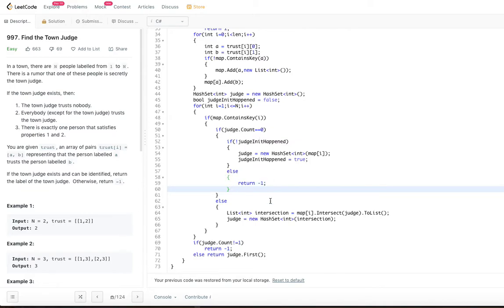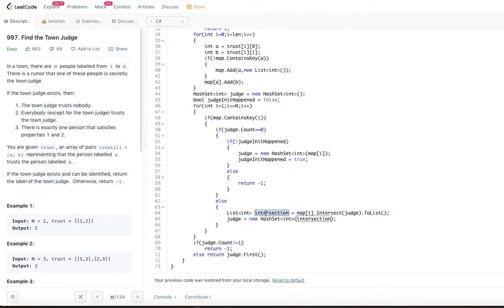But if the judge count is non-zero, what we are going to do is, just like we did the intersection, we do the intersection between the judge and the current persons trusted by I, right. And reinitialize the judge hash set with the intersection.